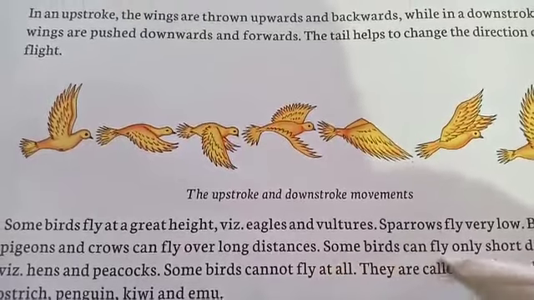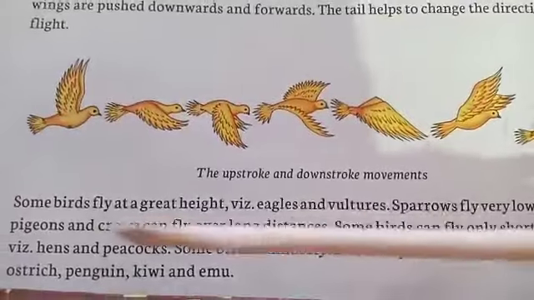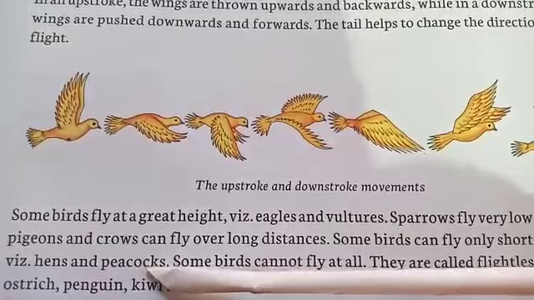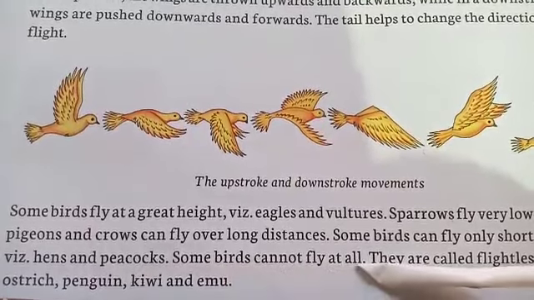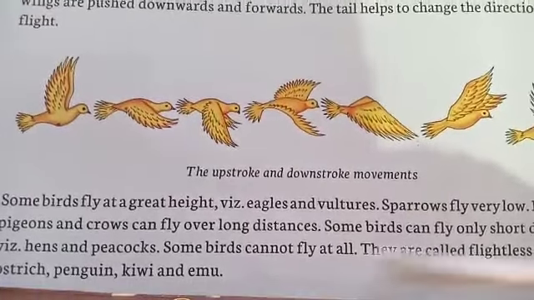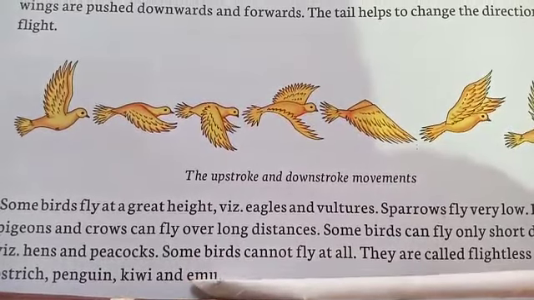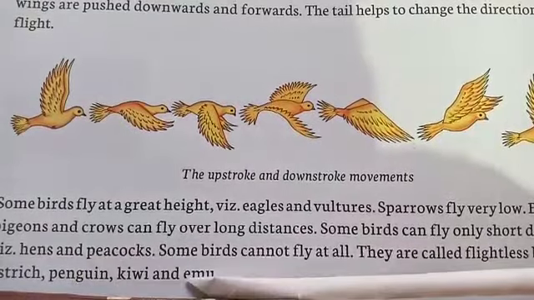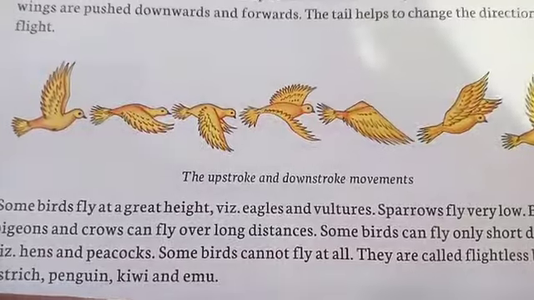Some birds can fly only short distances, which are hens and peacocks. They don't fly much. Some birds cannot fly at all. They are called flightless birds, which are ostrich, penguin, kiwi and emu. They have wings, but they cannot fly. That is why they are called flightless birds.